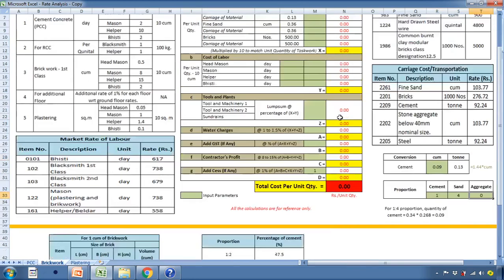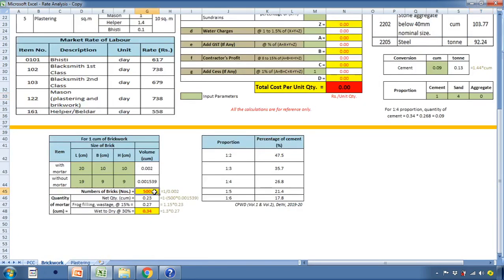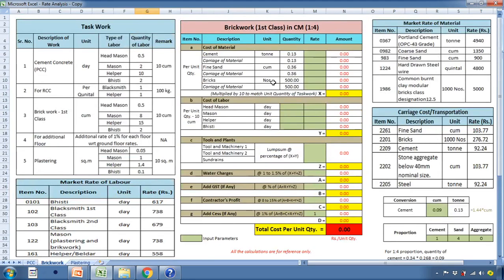Thereafter, we again head on to the structure of our rate analysis. It can be observed here the quantity of various material has been included. Quantity of cement is 0.13 ton, quantity of fine sand which is equal to 4 times the quantity of cement in meter cube. The quantity of cement in meter cube is 0.09 into 4. So the quantity of fine sand is 0.36, whereas the quantity of brick is calculated 500 numbers, and so the quantity of transportation of material for each of this material remains the same.